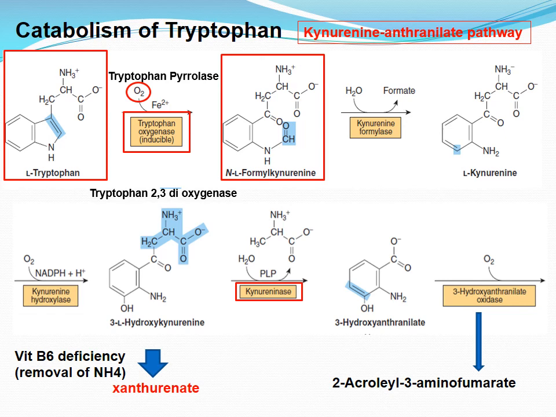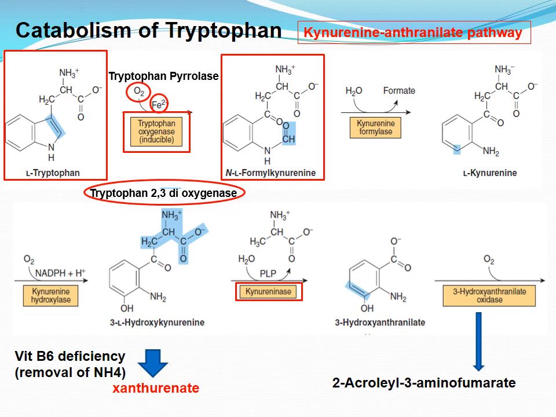Tryptophan oxygenase, an iron porphyrin metalloprotein that is inducible in liver by adrenal corticosteroids and by tryptophan, is feedback inhibited by nicotinic acid derivatives, including NADPH.